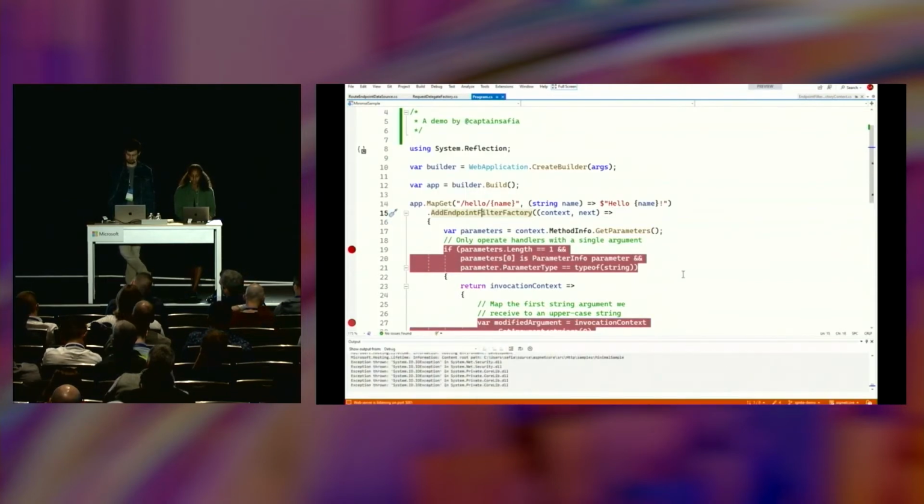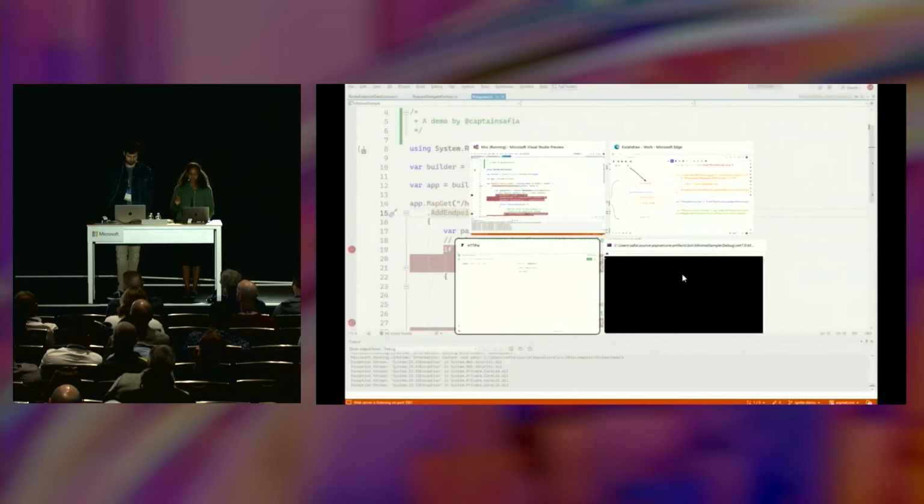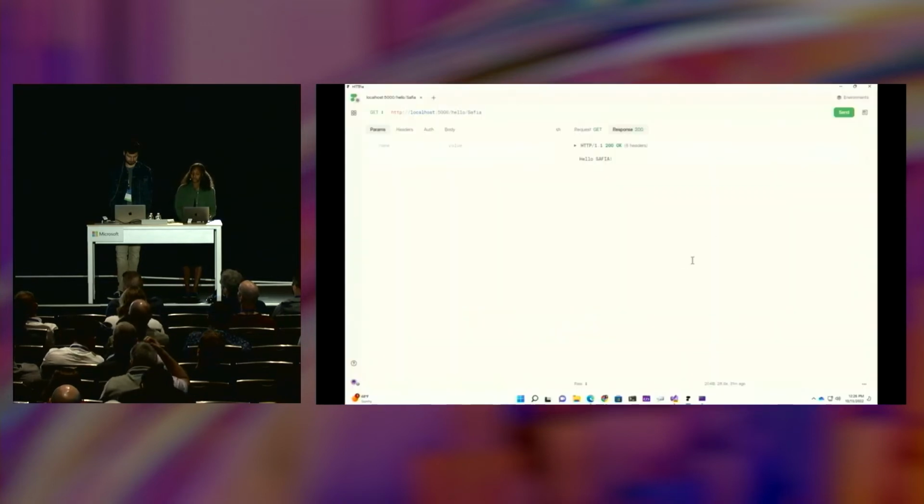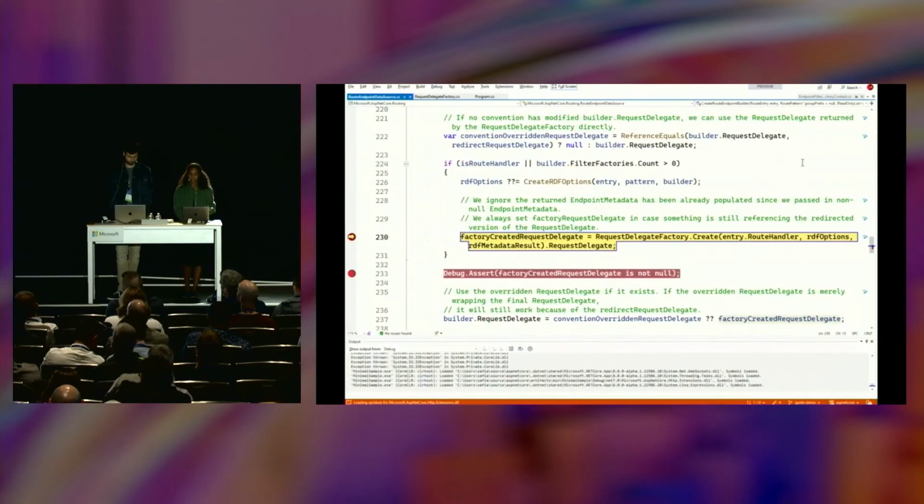And I'm going to go ahead and start debugging my application. So my application is running, but no breakpoints have been hit. Why? Well, it's because I haven't visited any of the endpoints yet. So I'm going to go ahead and do that. And what will happen there is we're going to trigger the routing middleware. So I'm going to hop into my API handler here. I'm going to click send. We've hit a breakpoint. What just happened in the background is routing lit up, said, hey, I need to figure out what all the endpoints in the application are so that I could resolve this incoming request I got.